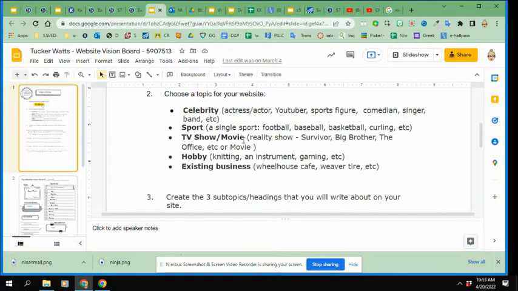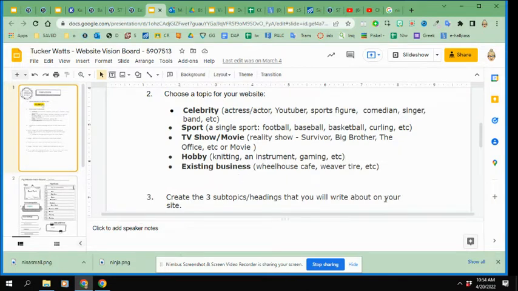A sport, I can pick a singular sport like football if I'm really into football, baseball, basketball, soccer, curling, and do my website about that sport, how it started, and things like that. I can do a TV show or a movie or even a book in this category. You can pick a reality show like Survivor, Ultimatum, Love is Blind, any of those, or a regular drama like Grey's Anatomy or The Office, or a movie like Hunger Games or Twilight, or even one of those books like Harry Potter. Okay? Or I can pick a hobby. Maybe I do magic tricks and I want to do a website on magic tricks, or gaming, or a musical instrument. Okay.